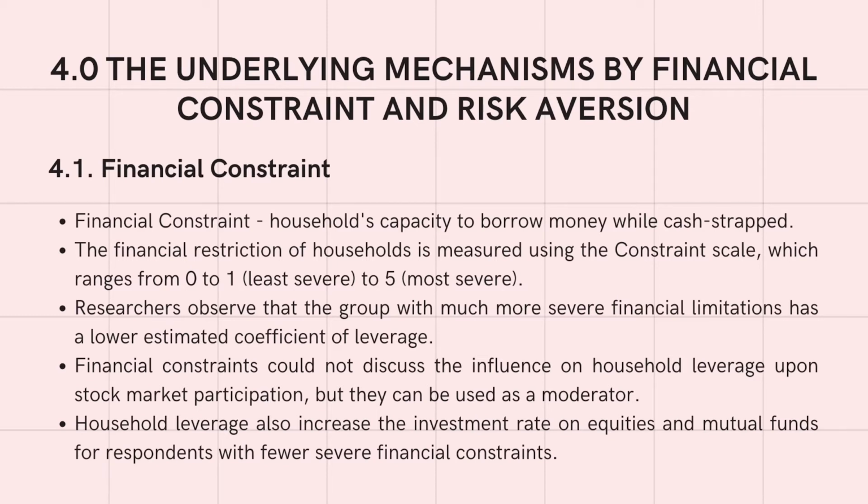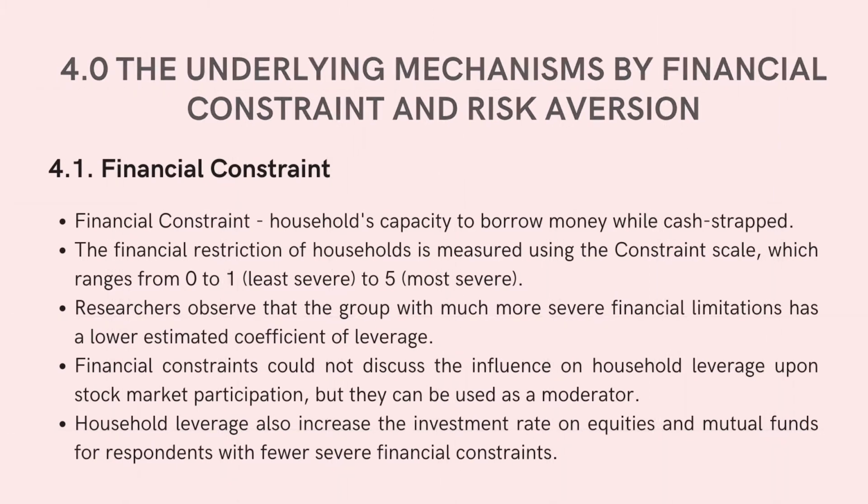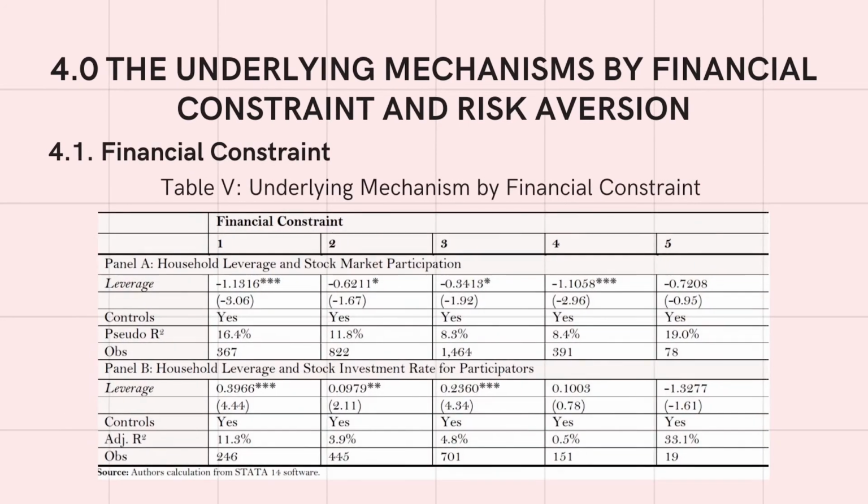Financial constraints could not explain the influence of household leverage on stock market participation, but they can be used as a moderator. Household leverage also increased the investment rate on equities and mutual funds for respondents with less severe financial constraints. Table 5 is underlying mechanism by financial constraint.